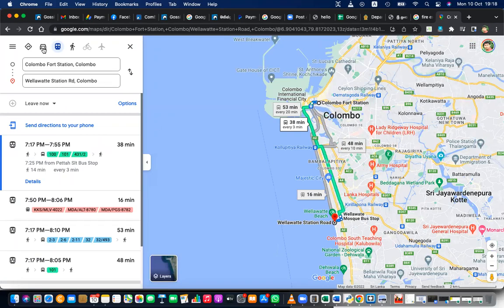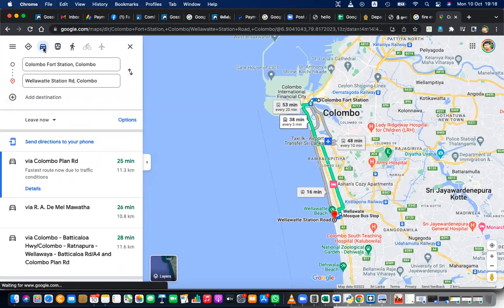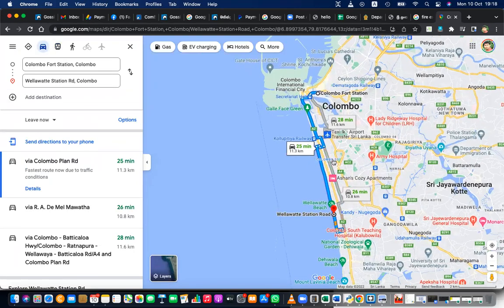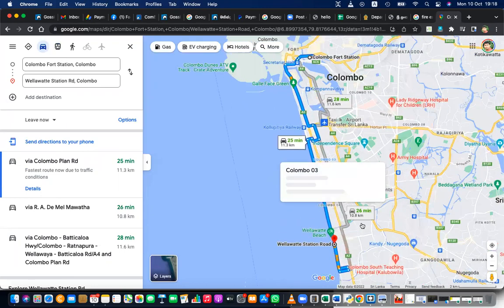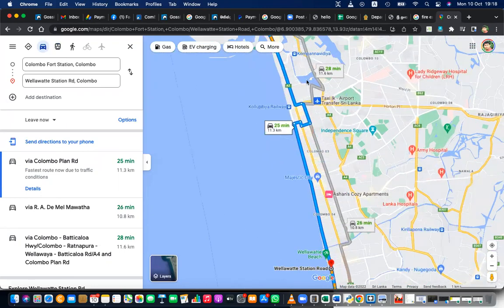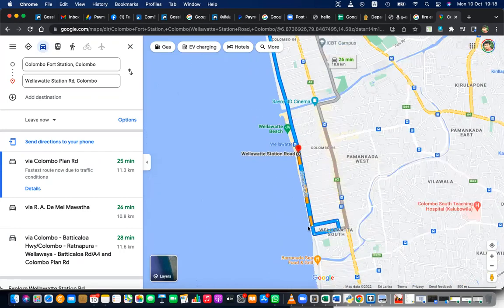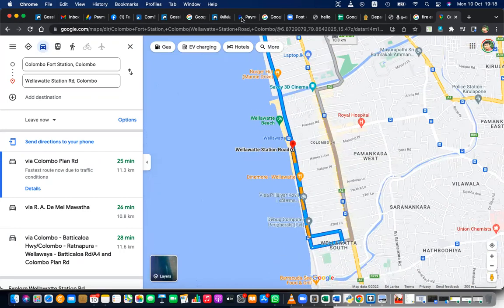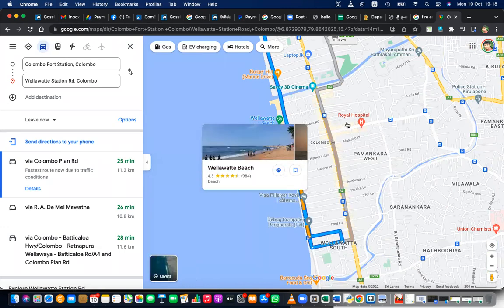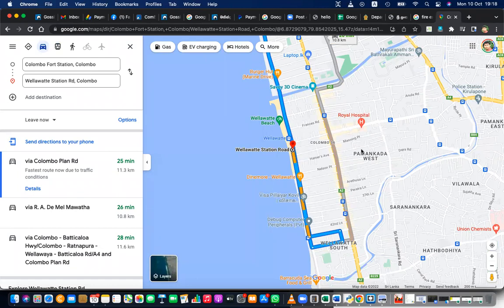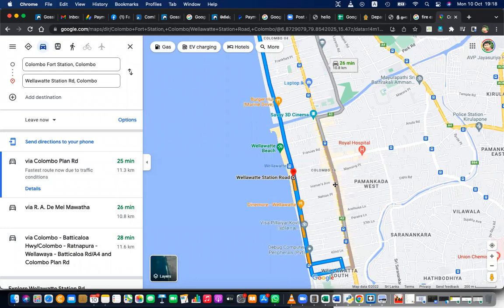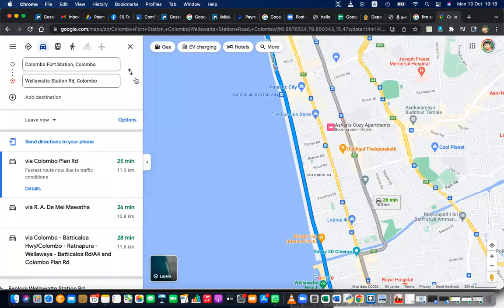You can see by car, it will take closer to 25 minutes. And these yellow color areas are with some traffic. But if it is red color, there's more traffic. If it is yellow color, there's some traffic. Right? Likewise, we can see using this map view.